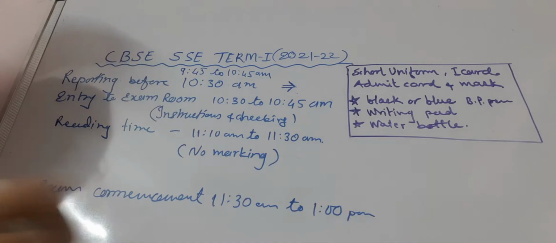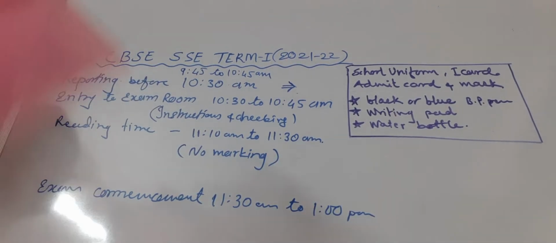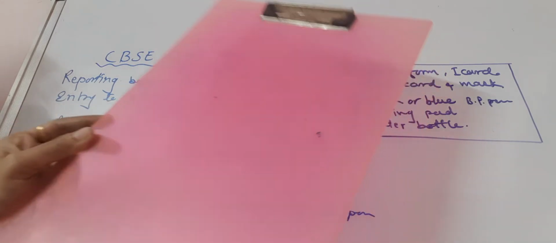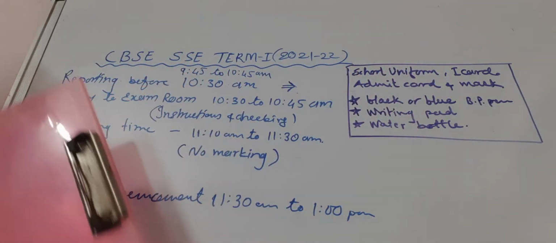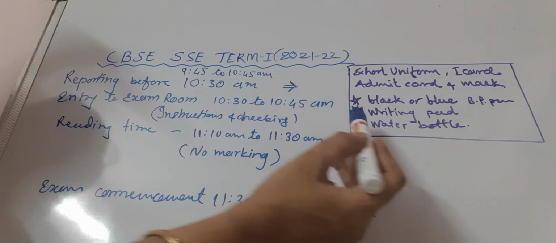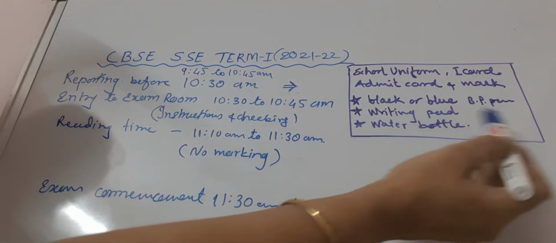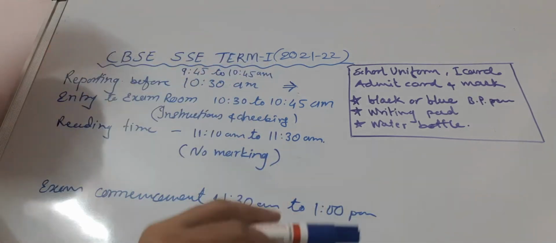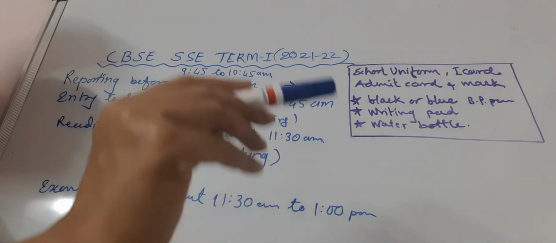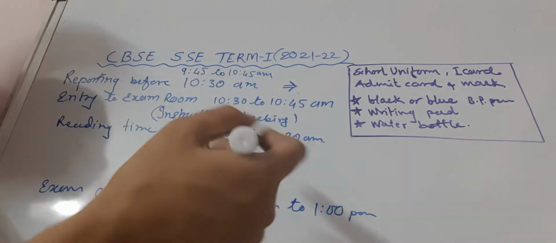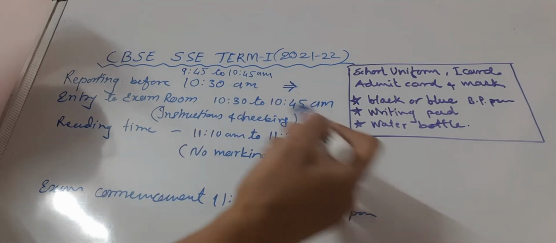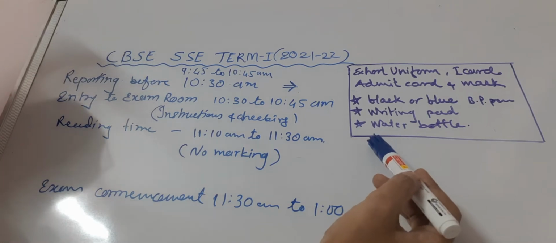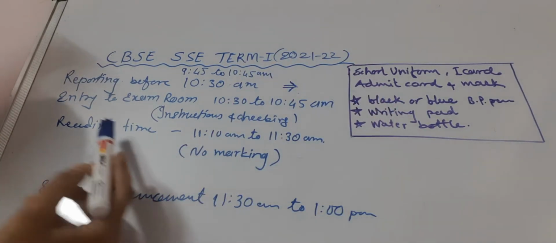You should have a writing pad. How should your writing pad be? It should be transparent like this. You should carry it. Okay, nothing should be written on that. And you can carry your water bottle. On that also nothing should be written. Nothing else you should carry. No pencil, eraser, sharpener, scale, ruler, any geometrical tool. Nothing should be there. You should not even have a watch, unless it is a simple watch.